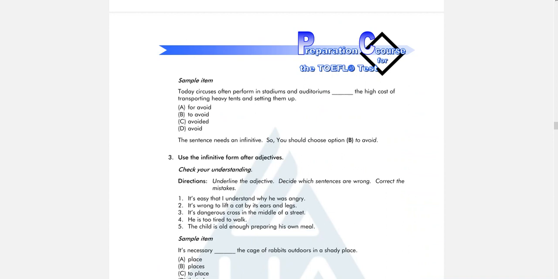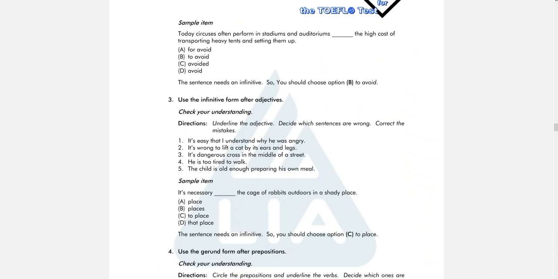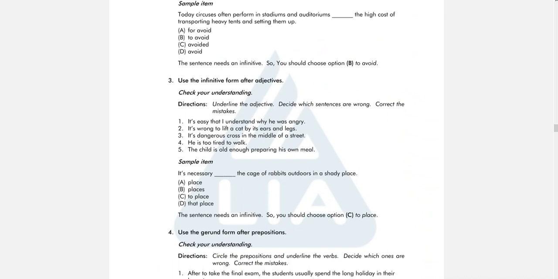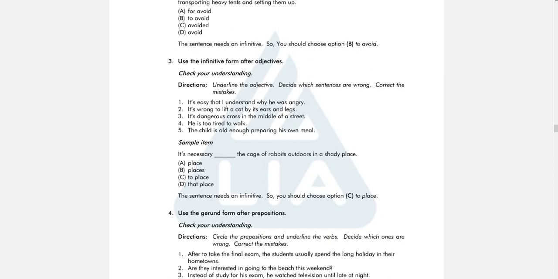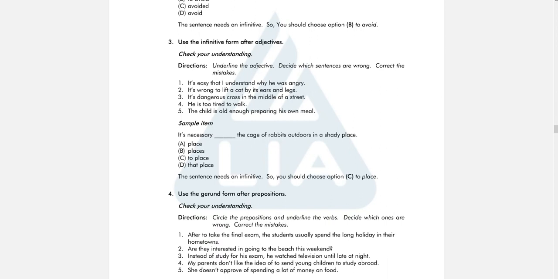The answer is to avoid, because we want to show purpose. Okay, and then the next one is the infinitive form after adjective. Infinitive form after adjective. Let's look at this. The next one is we can use infinitive after adjective. Once again, after adjective we can use infinitive.